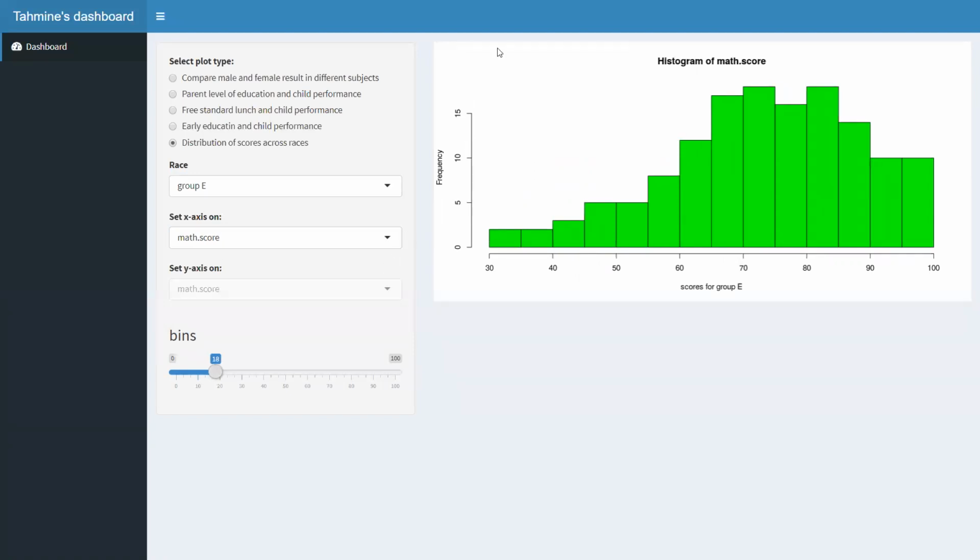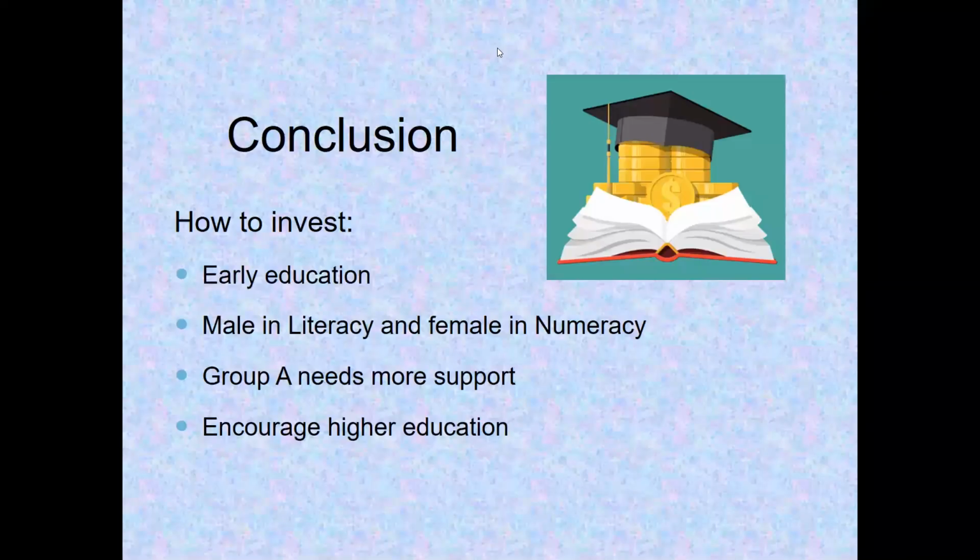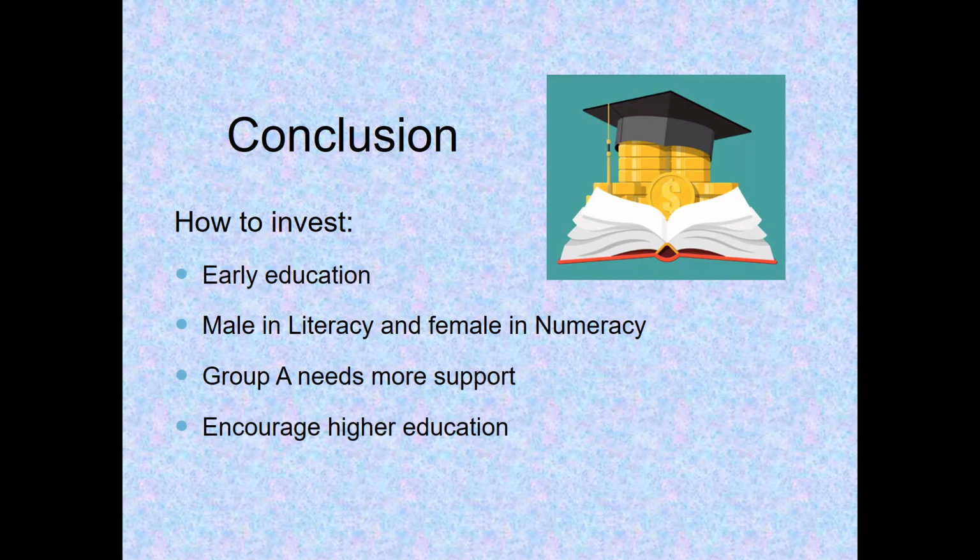In conclusion, a big chunk of the Australian education budget should be invested, 1, in early education, 2, in improving female students in maths and male students in reading and writing, 3, to enhance students with background group ethnicity A. It's also highly recommended to encourage students to pursue higher education, as this will impact the next generation.